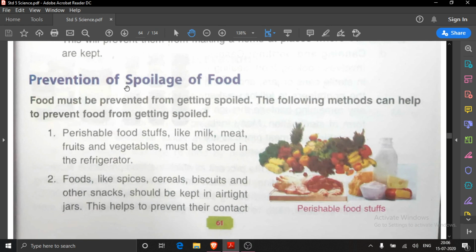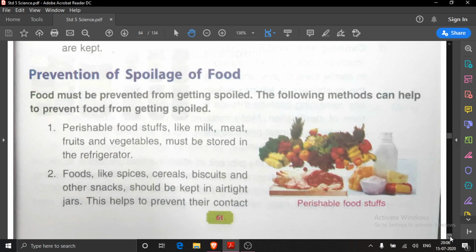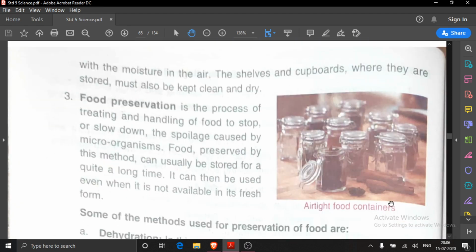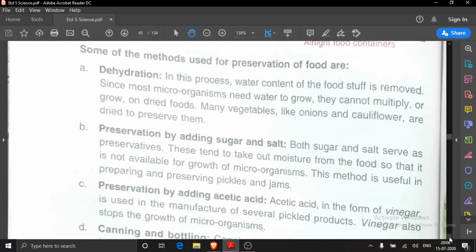Now prevention of spoilage of food also we have read, that perishable foodstuff must be stored in the refrigerator. Then foods like spices, cereals, biscuits and other snacks should be kept in airtight jars. Then about food preservation also we have read. Today we have to read the methods used for preservation of food, means by which method we should keep the food items so that they will not be spoiled.